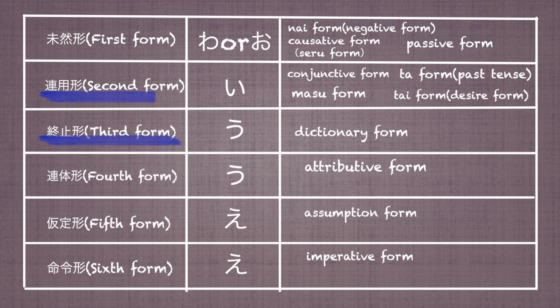Omou. It is the dictionary form of the verb. The dictionary form is written in the third form item of the verb conjugation table. We need to change the dictionary form to the second form. The second form is also used to make the masu form. Now we will figure out which form to apply. We change the third form u to the second form i.